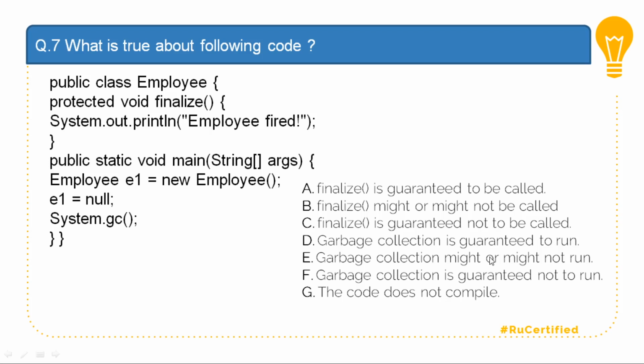Garbage collector might or might not run is true, as we discussed a couple of minutes back. Based on that, option F is also wrong, which says garbage collection is guaranteed not to run. And code does not compile is also incorrect because all these lines of code have nothing to do with compilation. Based on this, the answer will be B and E.